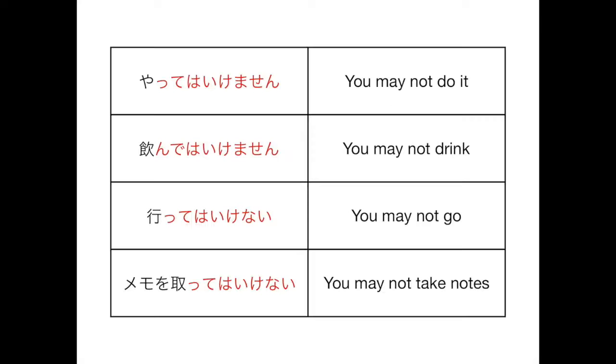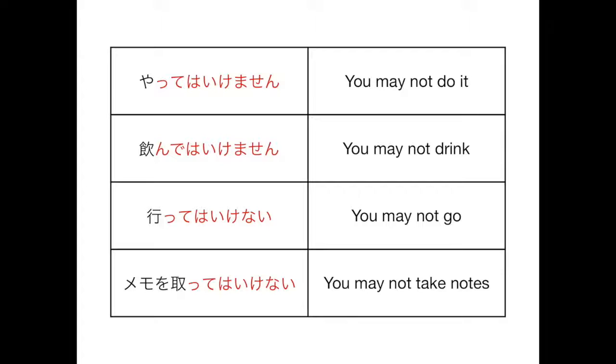And these are those same examples in the te wa ikemasen form. So this is you may not do something. Okay, so the top one is yarimasu, and that changed into te form is yatte, and then you just add wa ikemasen. Okay, so yatte wa ikemasen is you may not do that. Okay, and then the next one is nomimasu, which is to drink. So we change that to te form, nonde, and then we add wa ikemasen. So you may not drink is nonde wa ikemasen.